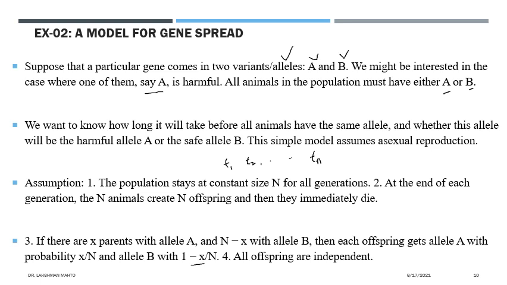Now the fourth assumption says that all offspring are independent. There is no dependence between any two offspring, so all are independent. All these are assumptions in order to get a proper modeling approach to this gene spread problem.